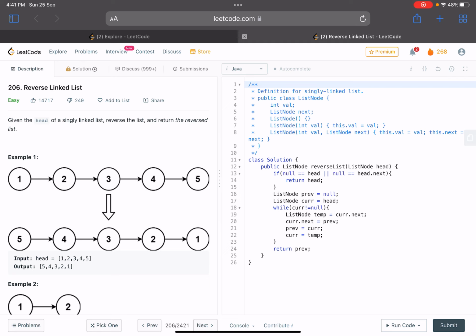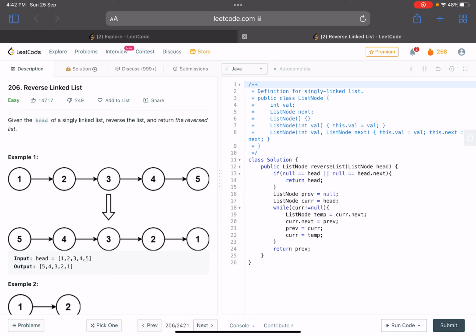So while current is not equal to null, while I am not reaching the end of the list, what I do is take a temp pointer, so that temp points to current.next and I don't lose the reference to that node, right? Right now it is being referenced by current.next. Now current.next points to the previous node. That means the new, temporary list that I was forming, right? Now previous is updated to the current node and current is updated to the temp node, right?